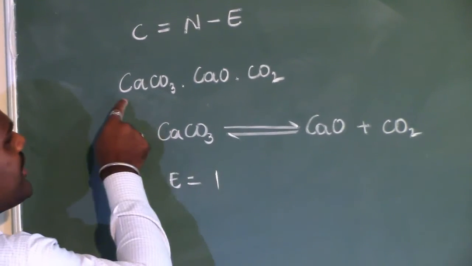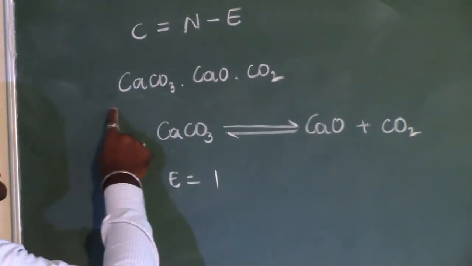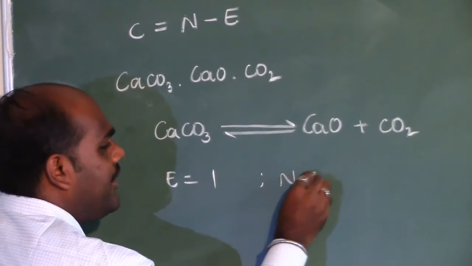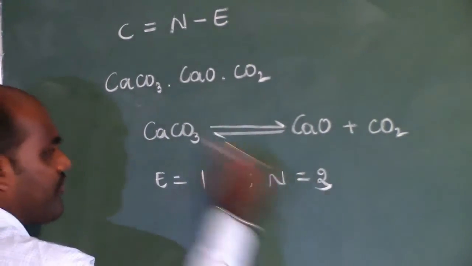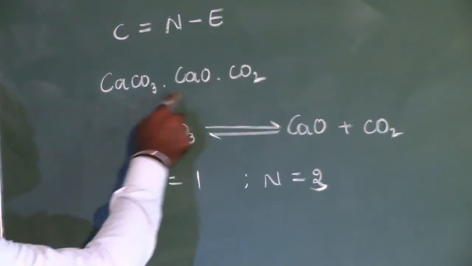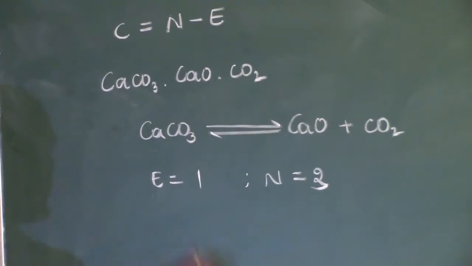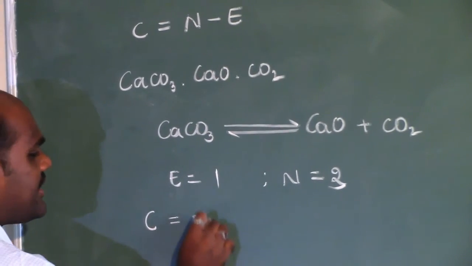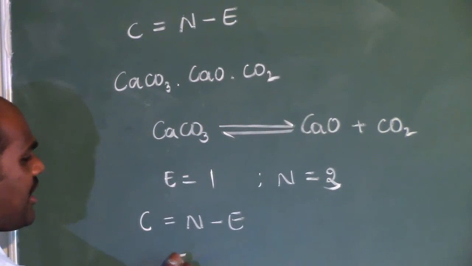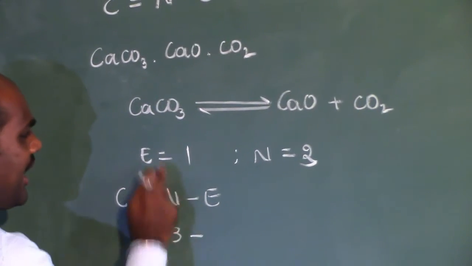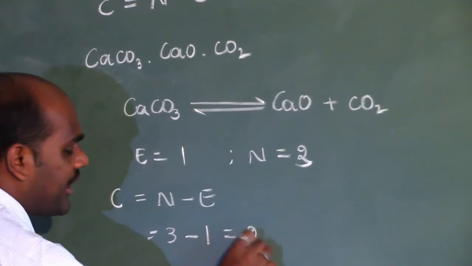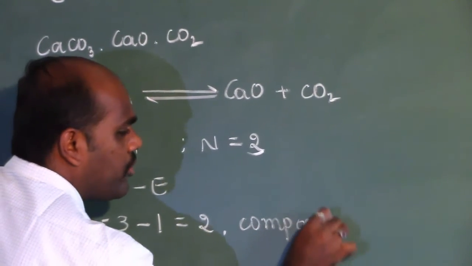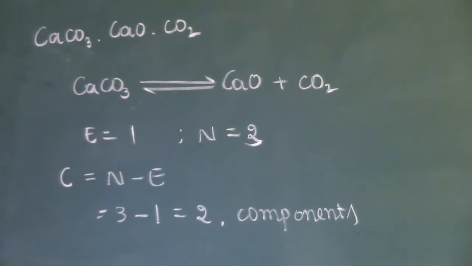And if you count the number of constituents present in the system, 1, 2, 3, there are three constituents. So we can use the equation C equals N minus E, where N equals 3 and E equals 1. So totally 2. There are 2 components in the system.